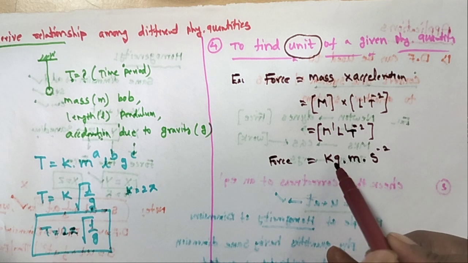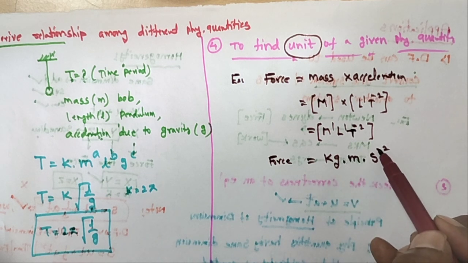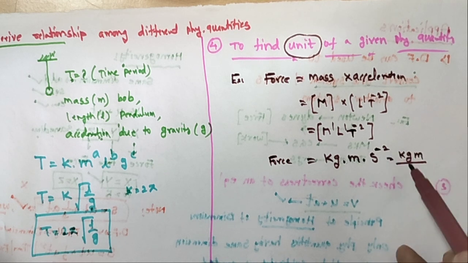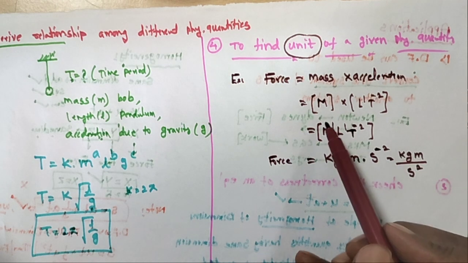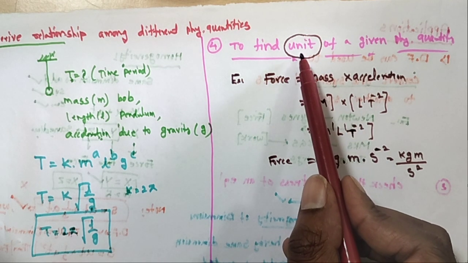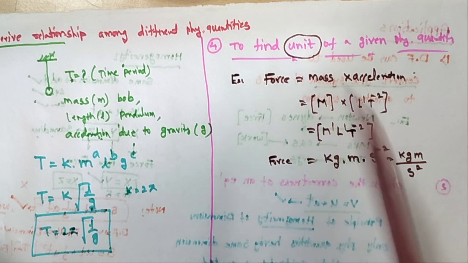What is the force unit? Kg meter second square inverse. I will write kg meter S power minus 2, that means kg meter per second square. So by using the dimensional formula, you find out units. This is also one of the applications.